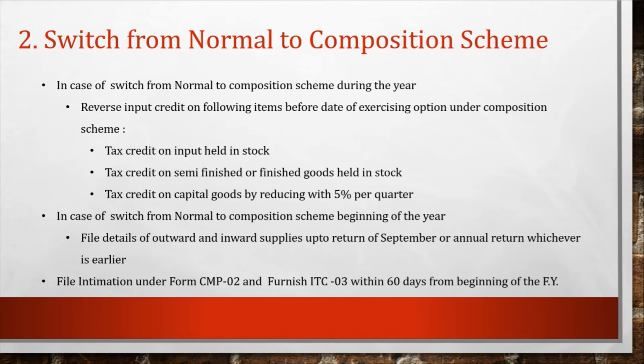Then in case of switching from the normal scheme to the composition scheme at the beginning of the year, the first condition was the middle of the year, now this is the beginning of the year. So he has to file the details of output and input supplies up to the return of September of the succeeding year, or the annual return, whichever is earlier. Also he has to file the intimation CMP-02, in which he gives his intimation to pay tax under Section 10, meaning under the composition scheme. Also he has to file ITC-03, which is GST ITC-03 form, within 60 days from the beginning of the financial year. So these are the regulatory requirements he has to fulfill by which he can avail the benefit of the composition scheme.